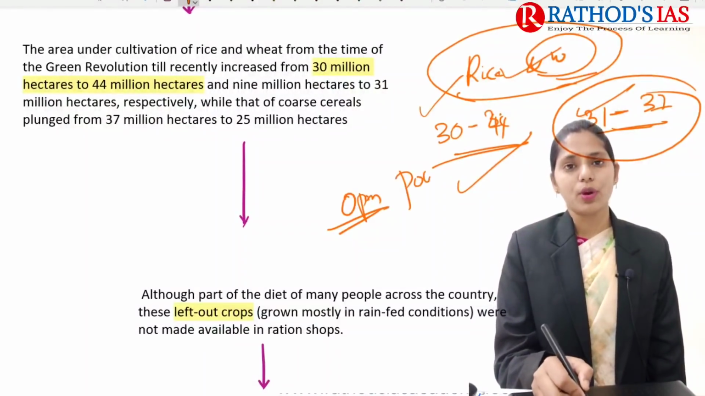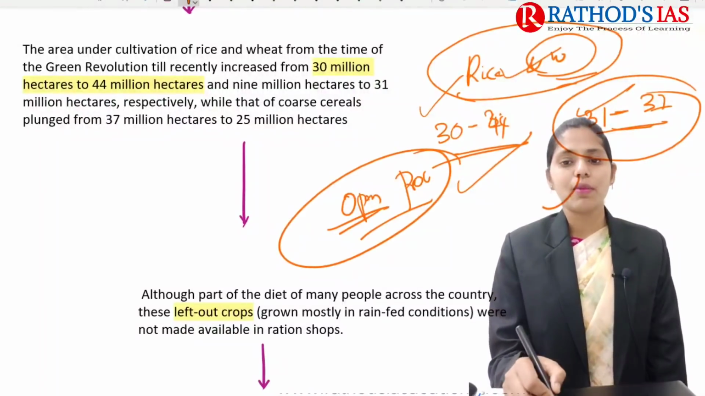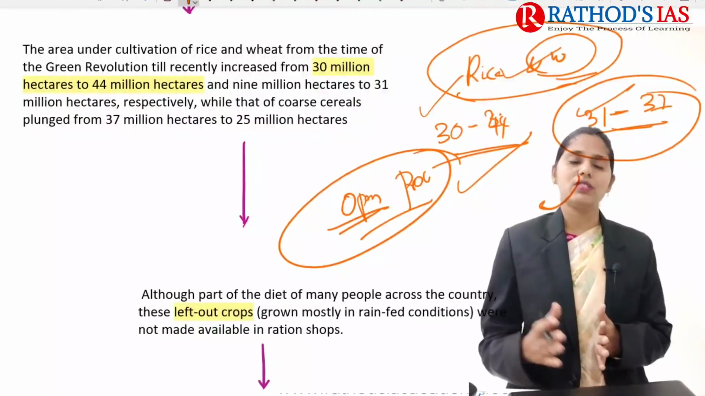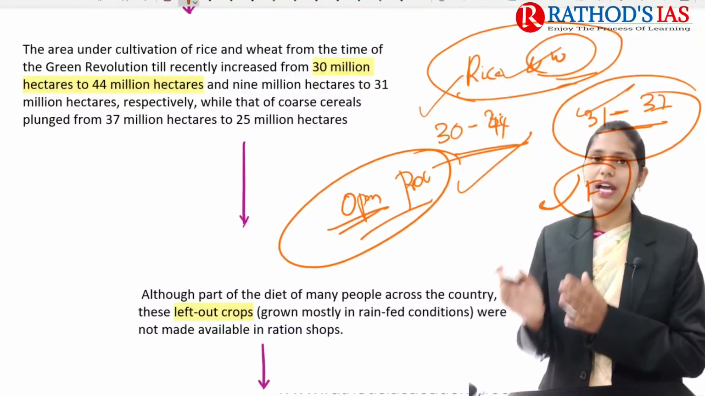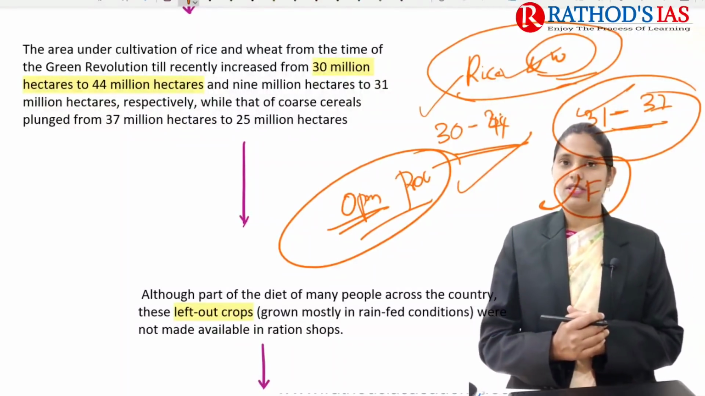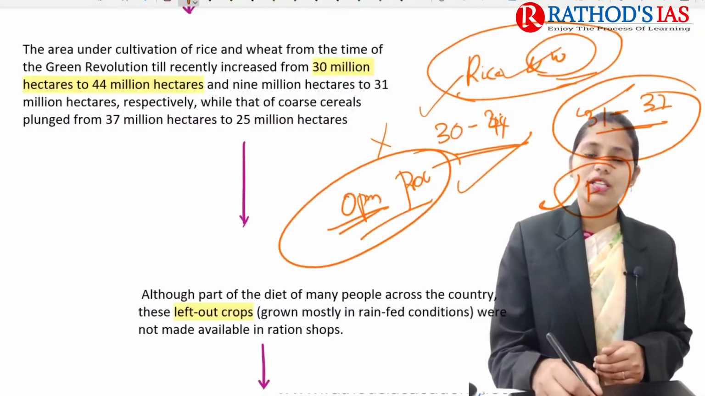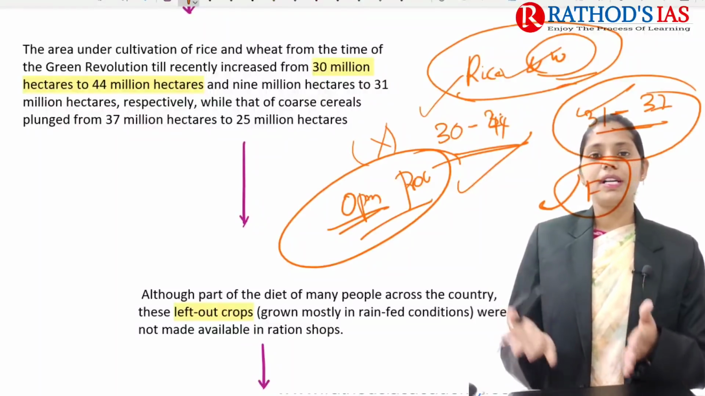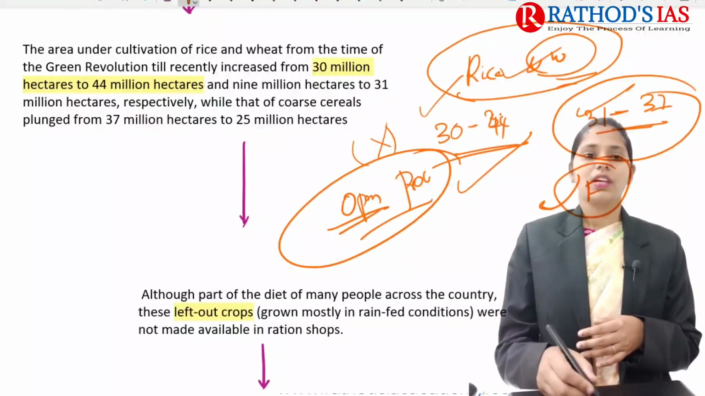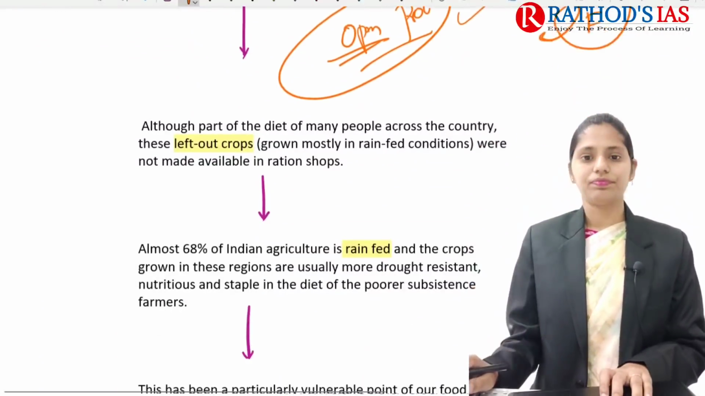So what is this open procurement policy? It means whatever amount of wheat and rice is brought by the farmers will be purchased by the government, because that will be directly used in the public distribution system. But this open procurement policy is not present for other crops, for example pulses, oil seeds, etc. So this is one important reason.